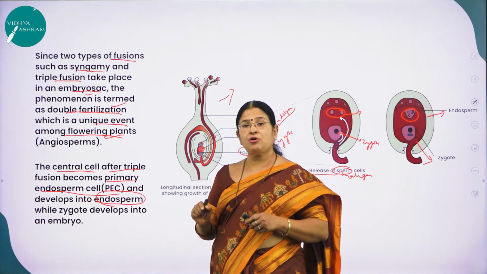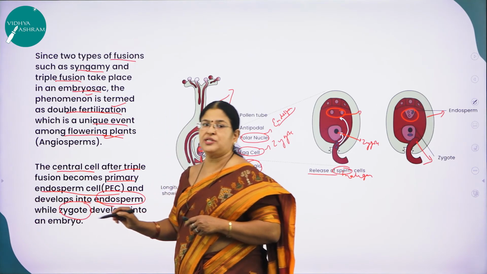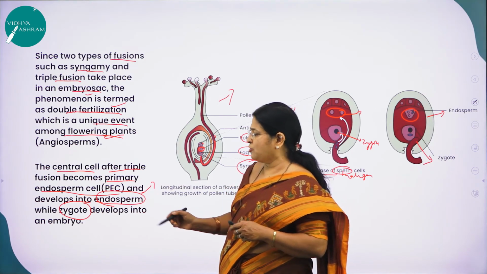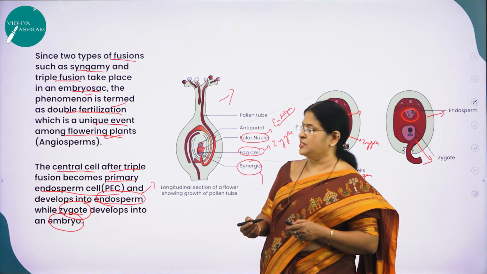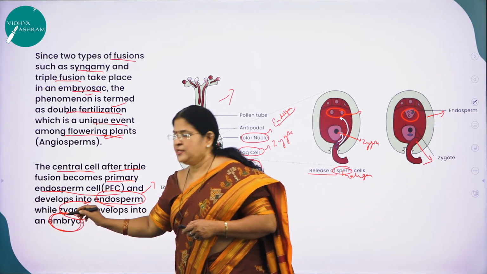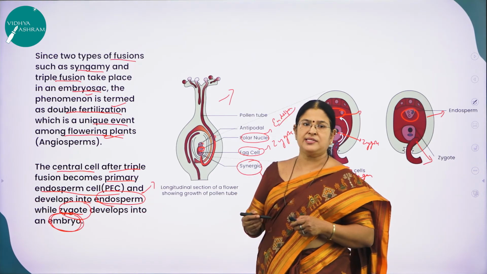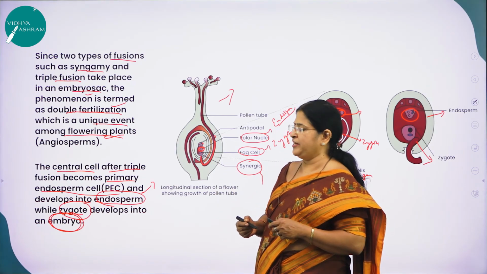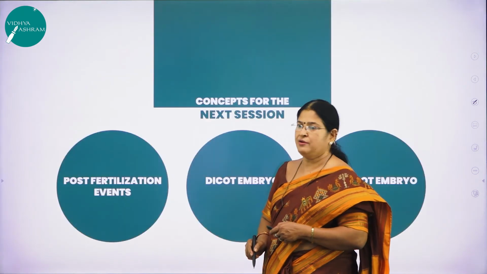Why? Because without the formation of endosperm, the development of the zygote will not take place. So the endosperm is formed first, then the development of the zygote into an embryo will take place. Endosperm is nothing but the reserve food material provided for the developing zygote. The zygote develops into what? Into an embryo. As I said, the zygote is always a diploid single cell which will become multicellular through a series of mitotic cell divisions. During that process of the zygote developing into an embryo, it needs the reserve food material provided by the endosperm. Hope you have understood this concept of double fertilization.